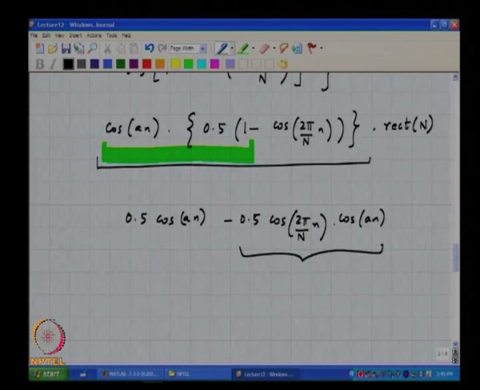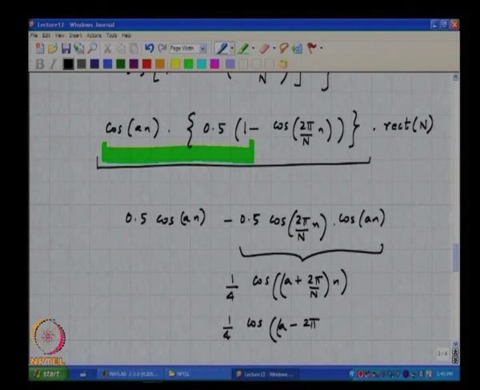Cos A cos B gives you only two components: quarter times cos of A plus 2 pi by n, and quarter times cos of A minus 2 pi by n, right.